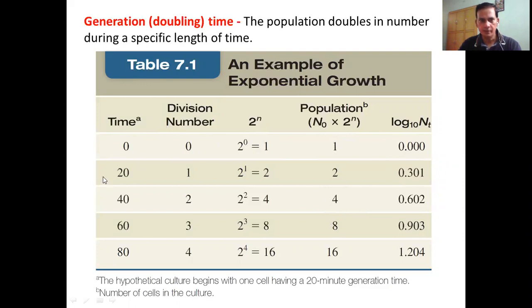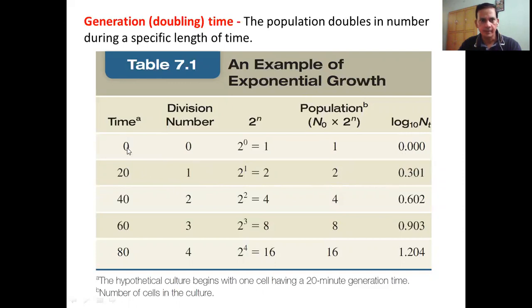Now after 20 minutes, one division has taken place, and this one division leads to doubling. So we do 2 raised to power 1, which equals 2. So the total population will be 2 after 20 minutes. If we take log 10 of this number, we get 0.301.